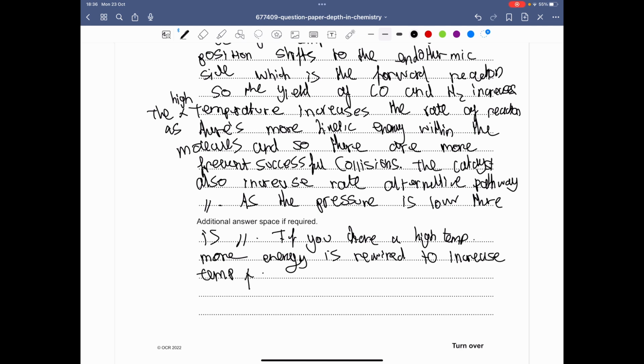So there's going to be more costs and an increase in costs. Also, as we don't use a high pressure, it's more safe, because if you have a high pressure, there's a high risk of exploding.